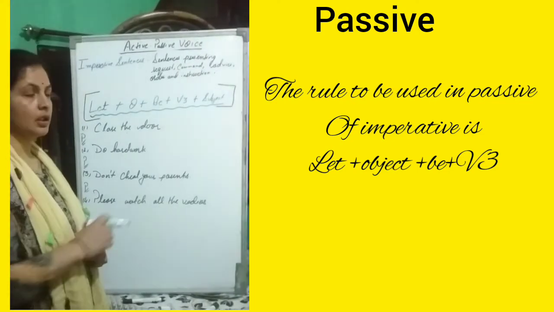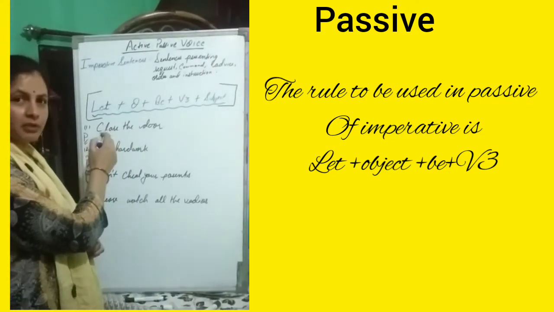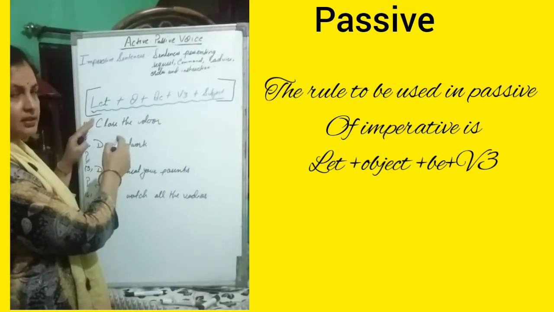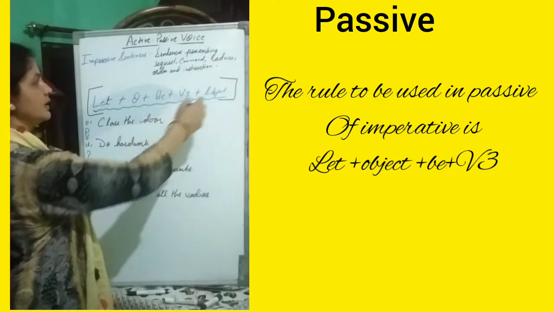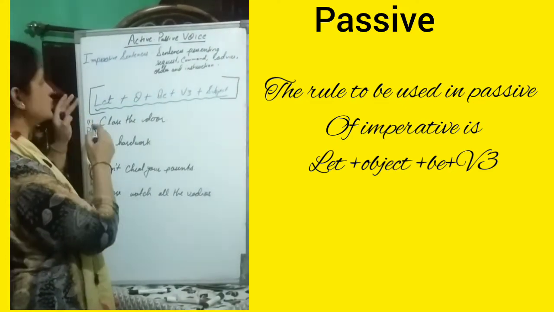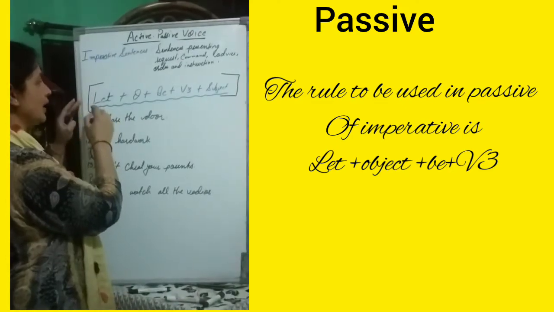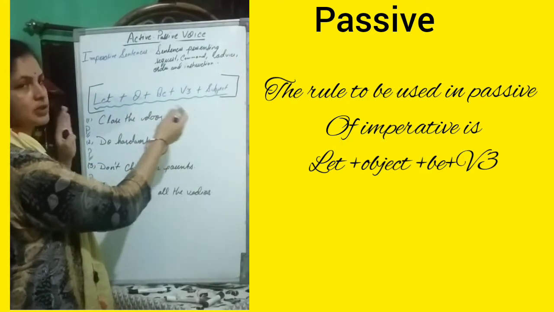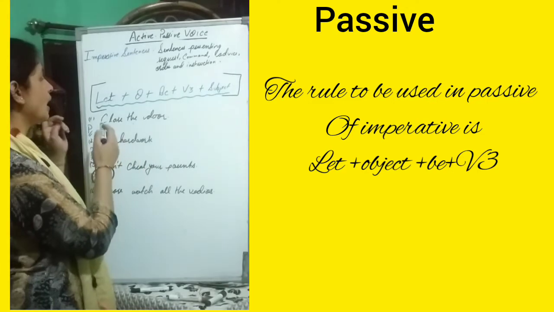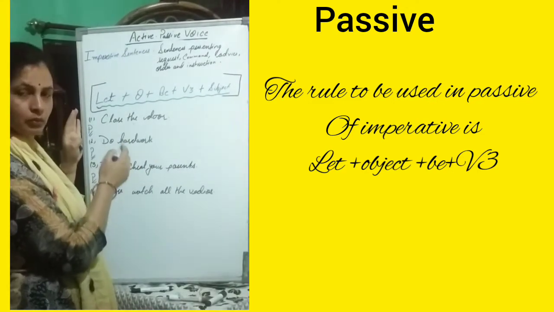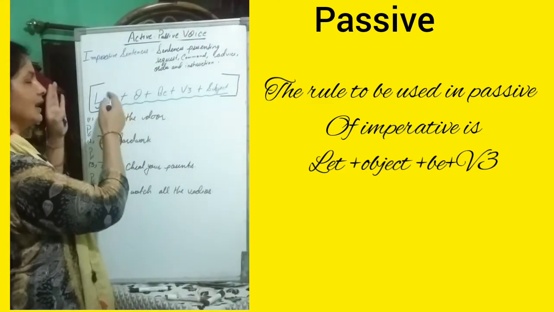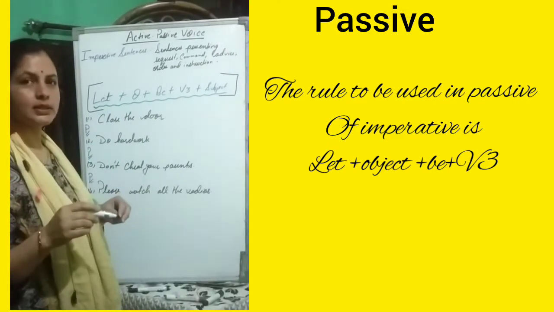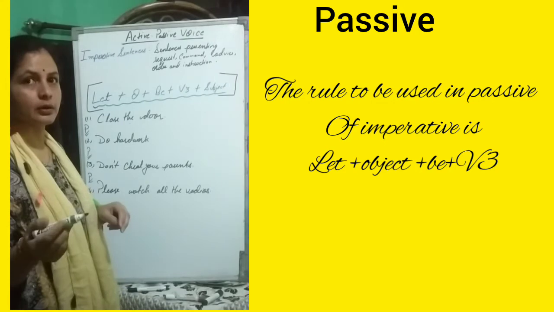Here are the examples of imperative sentences, children, and for these imperative sentences we are going to use this rule. In this rule, let plus object plus be plus third form of verb and subject we have to use. The important word here is let, because let means to cause someone to work.